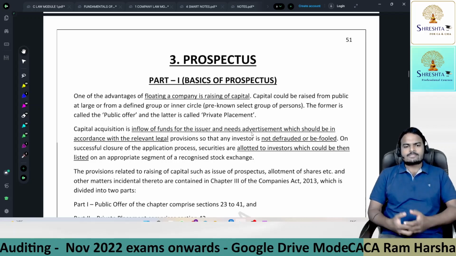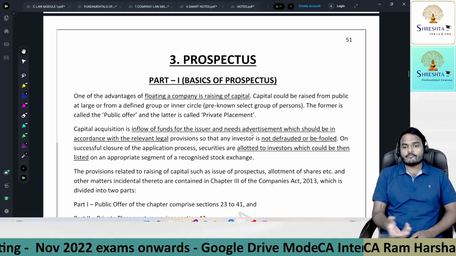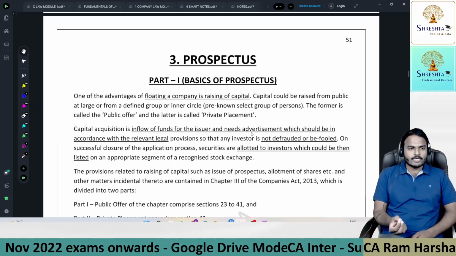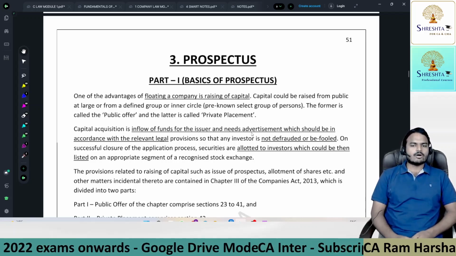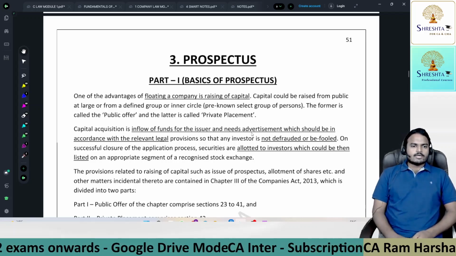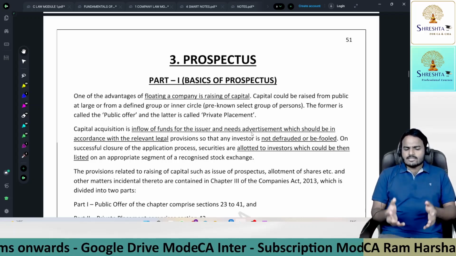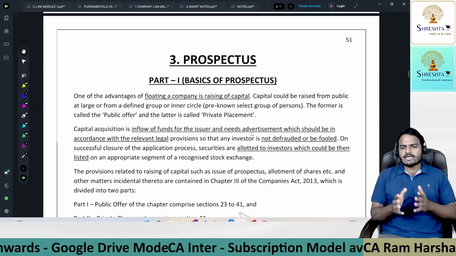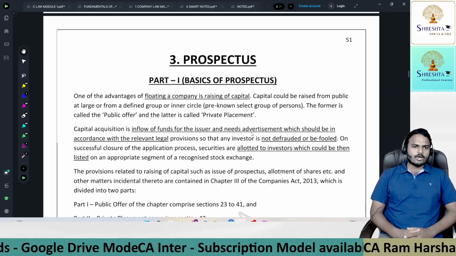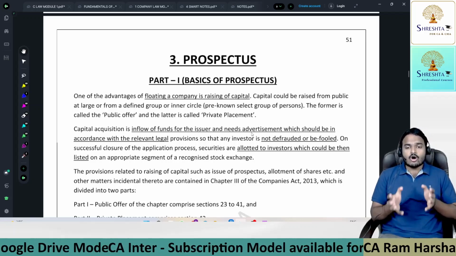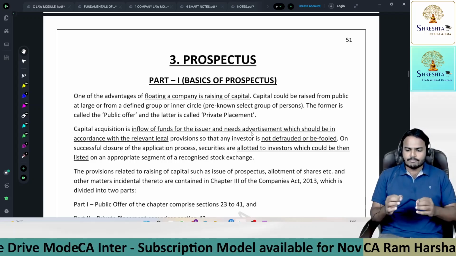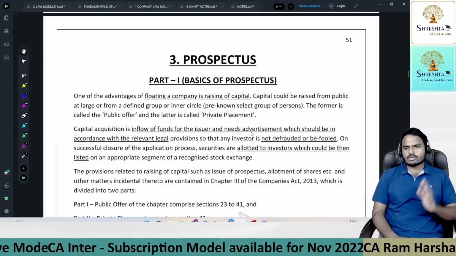So how you are going to sell them, how you are going to generate profits, and how you are going to pay dividends, or simply other expenditures. So these are the n number of questions generally an investor will put up. All the answers to these questions, I simply reply through a document called prospectus.